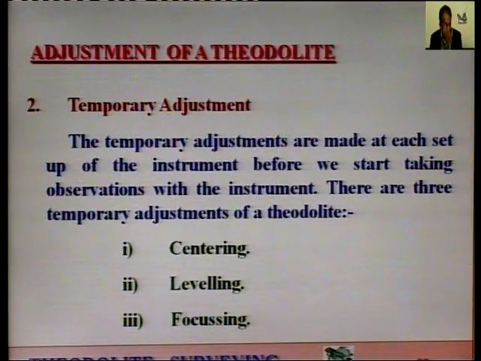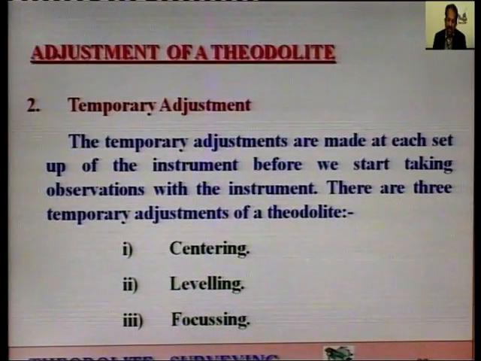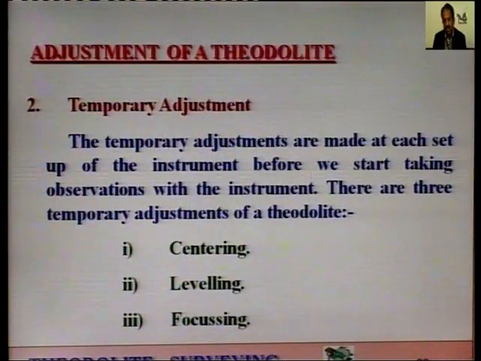First one is centering, that is, the plumb bob must coincide with the center of the instrument station. Leveling, leveling includes the leveling of the tripod stand and also leveling by foot screws. Third is focusing, that is, focusing of first the eyepiece for clear vision of stadia hairs at diaphragm, and second for focusing for clear vision of the object. So, these are three adjustments which are in the temporary adjustment of the instrument, and these temporary adjustments are to be performed for every setup of the instrument.